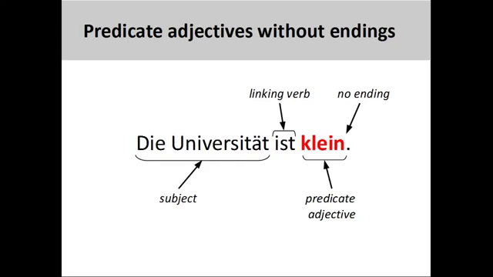German also has predicate adjectives. The sentence you see on the screen is a translation of the English sentence in the prior slide. As the adjective klein appears after the linking verb, it is a predicate adjective modifying the subject of the sentence, die Universität. It is important to note that predicate adjectives in German do not take any adjective endings.